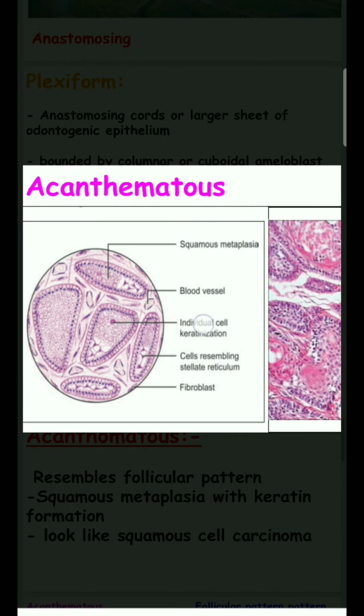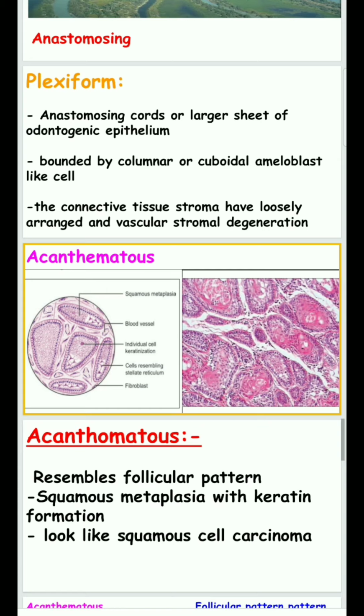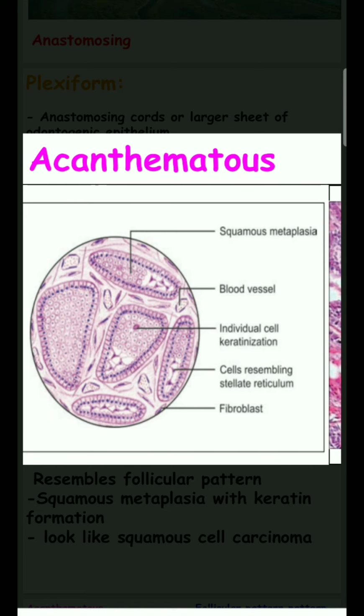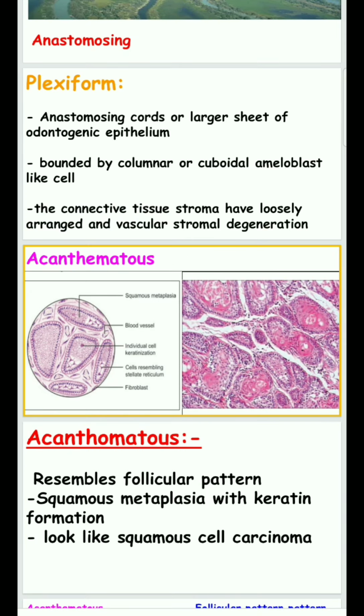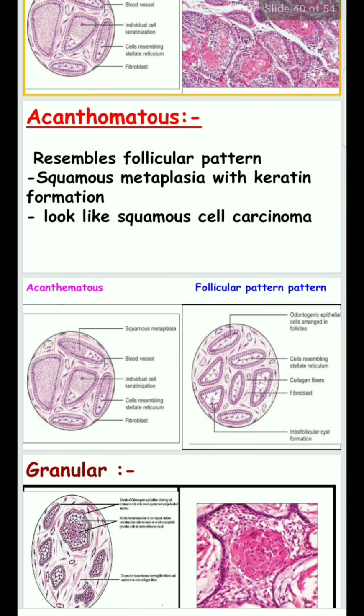the spindle-like epithelial cells undergo metaplastic transformation that leads to the formation of squamous cells, resulting in deposition of keratin. Squamous metaplasia occurs in this island, resulting in keratin formation. It looks like squamous cell carcinoma. The acanthomatous and follicular patterns are both similar. The only difference is that there is squamous metaplasia in the spindle-like cells, which are filled with keratin. This is the only difference.